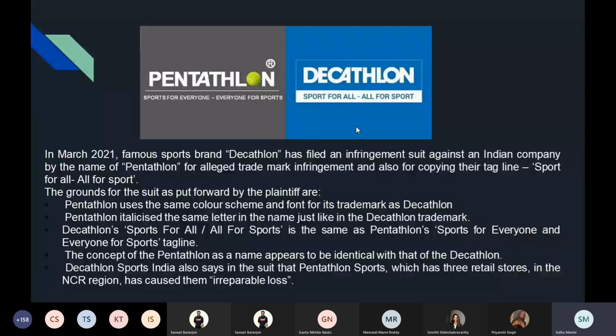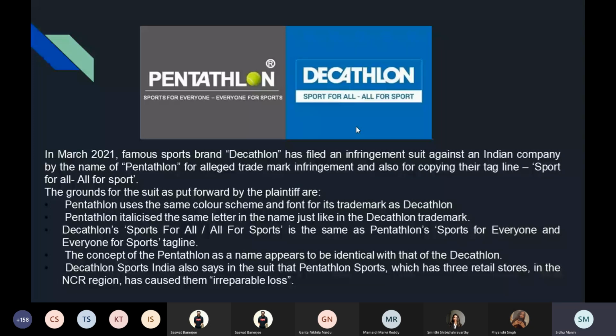They have tried to pass themselves off as a subsidiary of Decathlon or something, and they have clearly impugned their trademark. In March 2021, it is a very recent case. Famous sports brand Decathlon has filed an infringement suit against an Indian company by the name of Pentathlon for alleged trademark infringement and also for copying their tagline, Sport for all for sport.